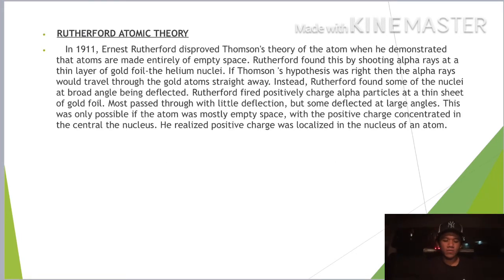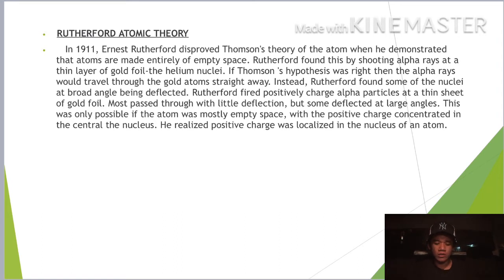Okay, next is Rutherford atomic theory. In 1911, Ernest Rutherford disproved the Thomson theory of the atom when he demonstrated that atoms are made mostly of empty space. Rutherford found this by shooting alpha rays, which are helium nuclei, at a thin layer of gold foil. If Thomson's hypothesis was right, the alpha rays would travel straight through the gold atoms. Instead, Rutherford found that some of the nuclei were deflected at broad angles.